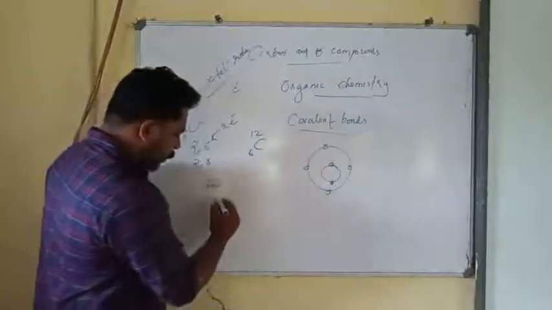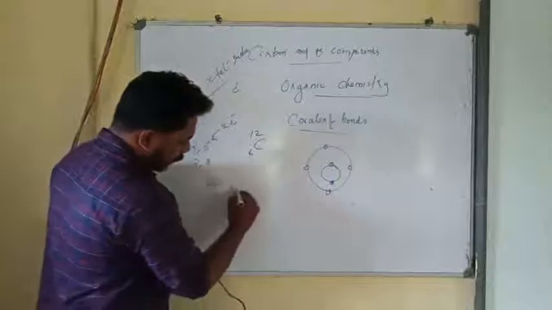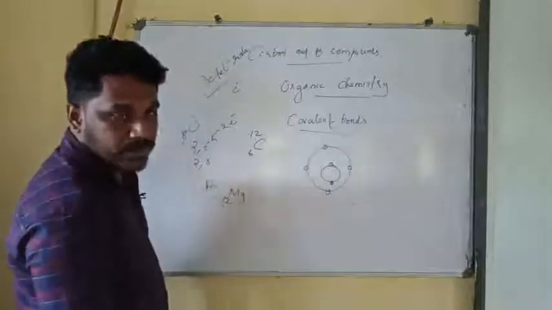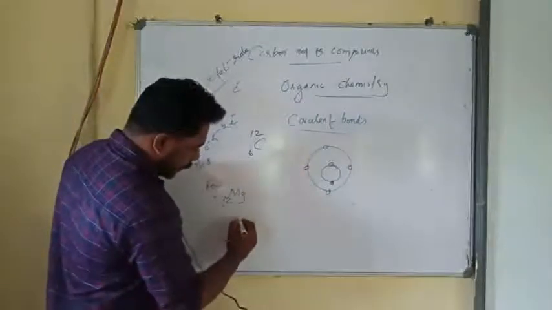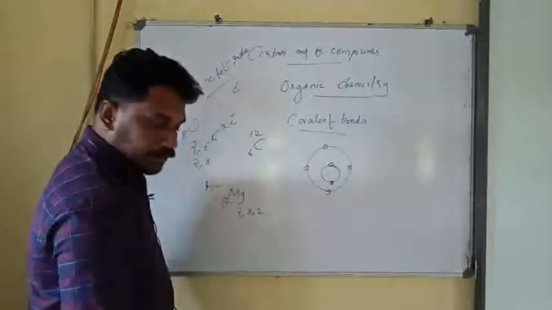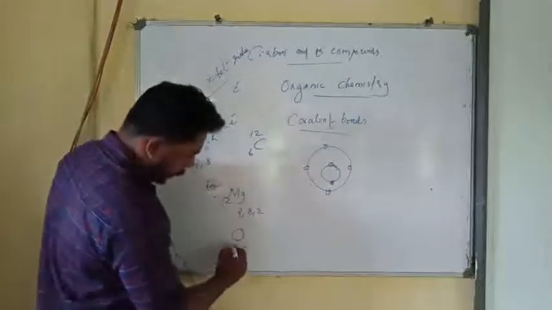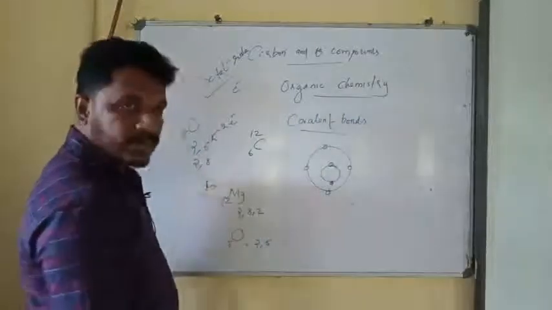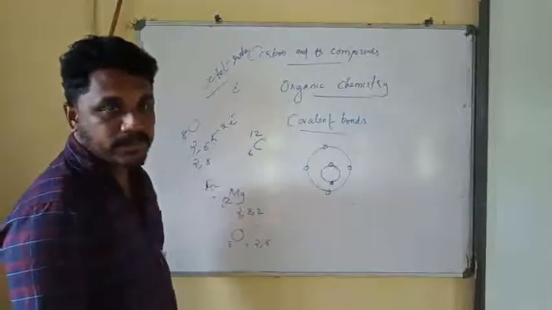For example, we know that magnesium's atomic number is 12, right? And the electronic configuration will be 2, 8, 2. Oxygen's atomic number is 8, and its electronic configuration is 2, 6. Why do they combine to form magnesium oxide?